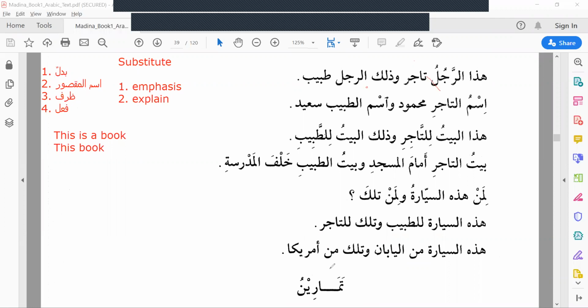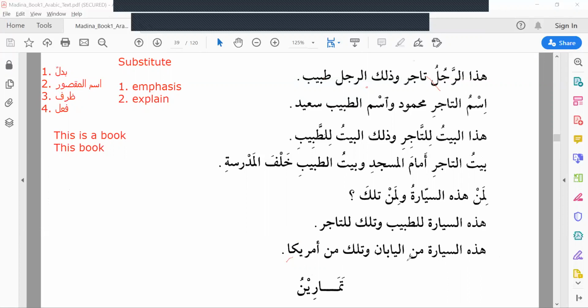Even if somebody asks, min Amrika, why are you not giving kasra here? This is min harful jar, right? Why are you not saying min Amriki? Then you have to answer them: this noun is Ismul Maqsur, which means every noun which ends with alif and the letter before has fatha is an Ismul Maqsur. Ismul Maqsur will not take kasra. This should be your answer. Lesson 8.